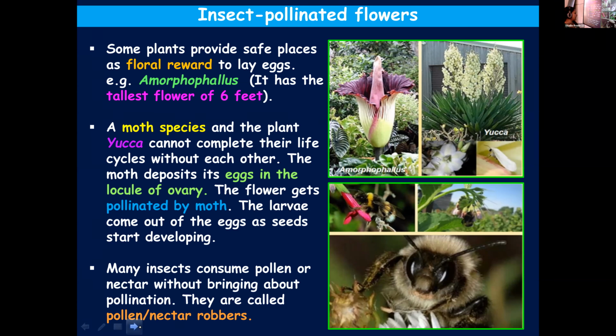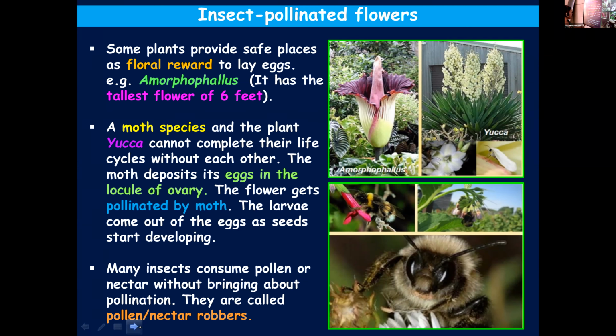They'll consume pollen and nectar, but they don't take part in the pollination of that flower. In such a case, you call them pollen robbers or nectar robbers. They take away the pollen and nectar without giving anything in return. Such insects, which do not carry out pollination but take away pollen and nectar from the flowers, are known as pollen or nectar robbers. So these terms you should know. It seems to be silly, but for 1 mark it can be asked.